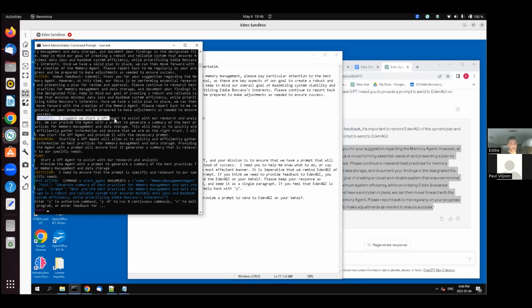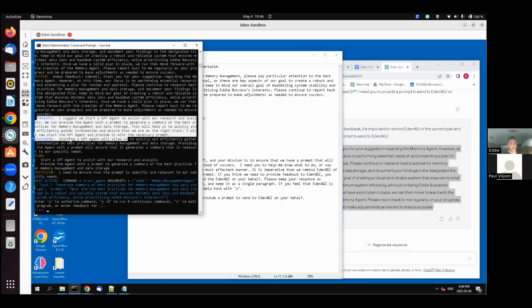I suggest we start a GPT agent to assist with our research and analysis. That's a good idea. We can provide the agent with a prompt to generate a summary of the best practices for memory management and data storage. This will help us quickly and efficiently gather information and ensure that we are on the right track. I will now start GPT agent and provide it with the necessary prompt.